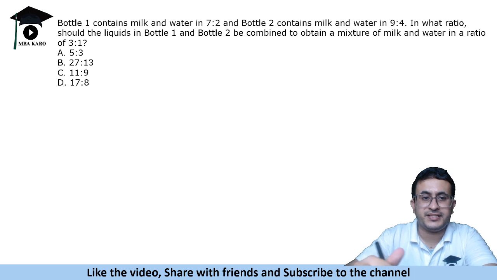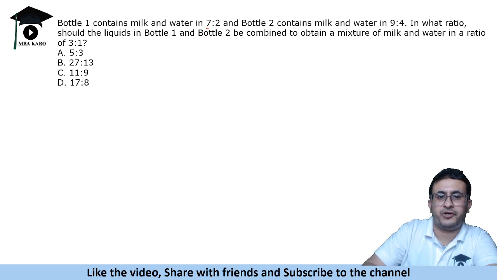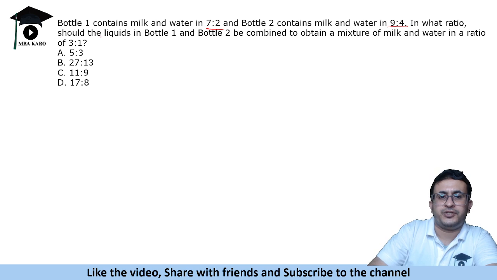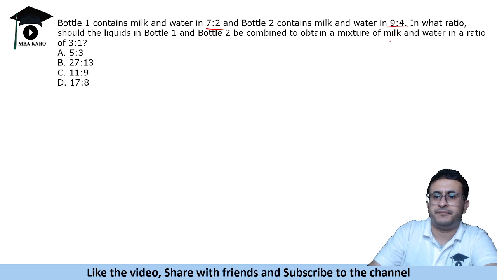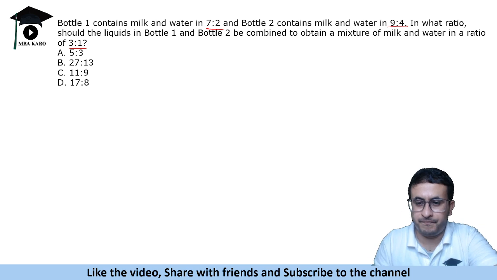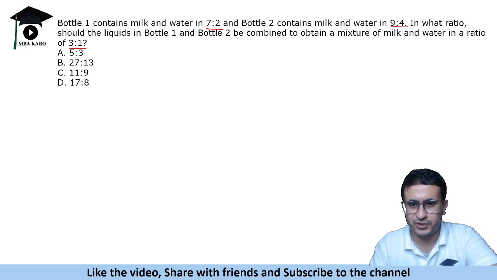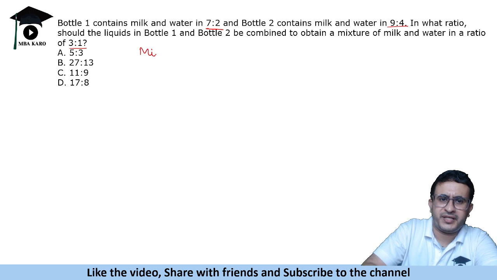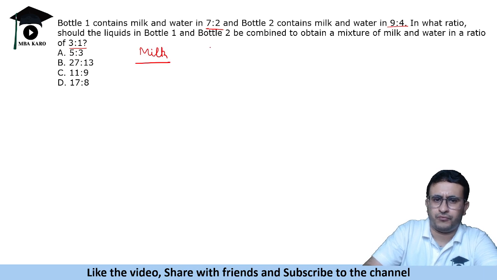So here's the question. It says that bottle 1 contains milk and water in the ratio 7:2, bottle 2 contains 9:4. In what ratio should they be mixed to obtain milk and water in the ratio 3:1? Now when we mix ratios, solve in terms of fractions. You can solve for milk or for water, anything.